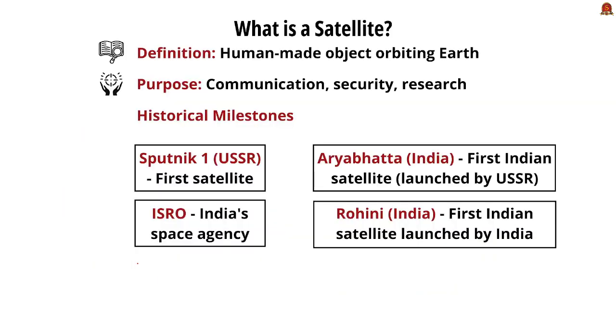Moving forward, let us see what a satellite actually means. Let's start with the definition. See, satellites are human-made objects that orbit the Earth. They are used for a wide range of purposes, which include communication, security, and research. Let's see some historical milestones. Sputnik 1, developed by the USSR, is the world's first satellite. Aryabhatta is the first Indian satellite, which was launched with the help of the USSR. Rohini is the first Indian-launched satellite.